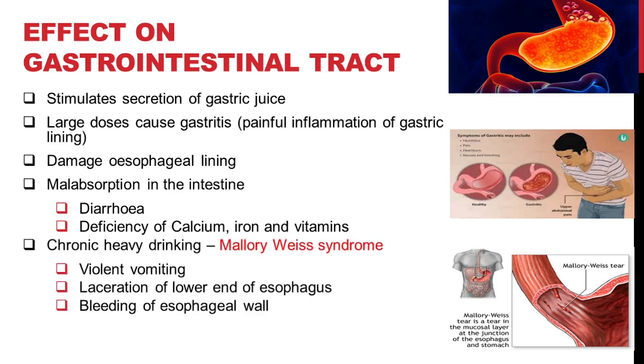Chronic heavy drinking of alcohol can result in a condition called Mallory-Weiss syndrome. Drinking too much alcohol causes violent vomiting, and as the person vomits, the gastric contents are pushed back into the esophagus. As I told earlier, gastric juice is acidic due to the presence of hydrochloric acid. This acidity may lacerate the lower end of the esophagus, and sometimes it can result in bleeding also. This condition is called Mallory-Weiss syndrome.